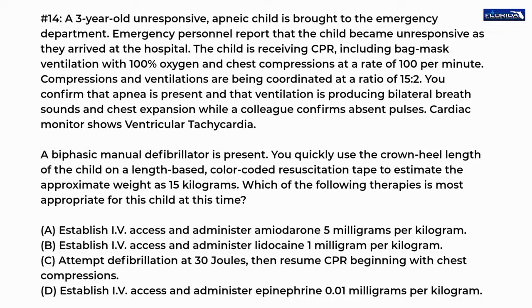A biphasic manual defibrillator is present. You quickly use the crown heel length of the child on a length-based, color-coded resuscitation tape to estimate the approximate weight as 15 kilograms. Which of the following therapies is most appropriate for this child at this time? A. Establish IV access and administer amiodarone 5 mg per kilogram. B. Establish IV access and administer lidocaine 1 mg per kilogram. C. Attempt defibrillation at 30 joules, then resume CPR beginning with chest compressions.